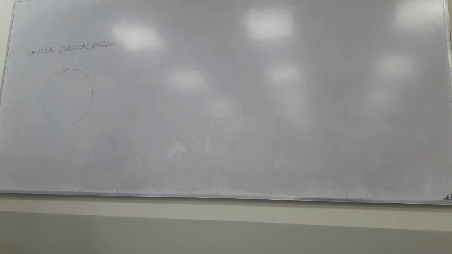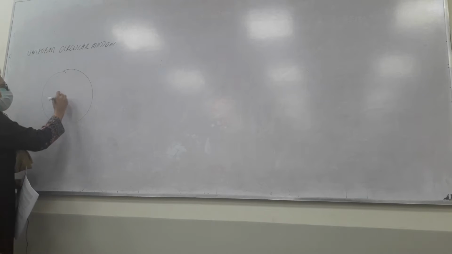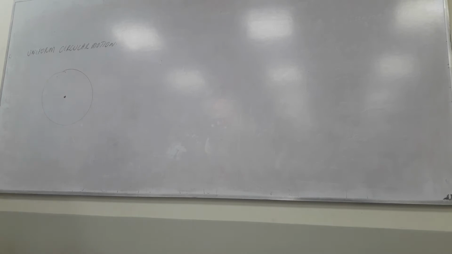So what's important in a circle? It means it's about a certain fixed point. You're moving around a certain fixed point, which is called the center. So everything happens with respect to the center, and therefore we have the term centripetal force, centripetal acceleration, right? And you know that in order to balance the centripetal force, there is also the centrifugal force, right?